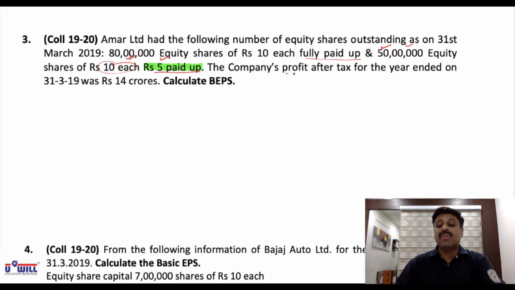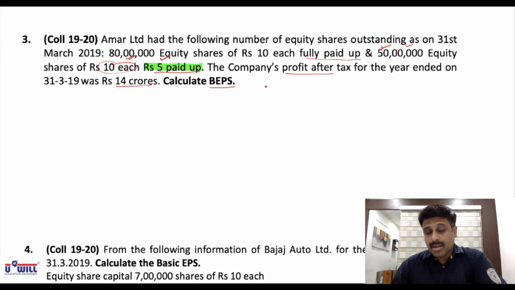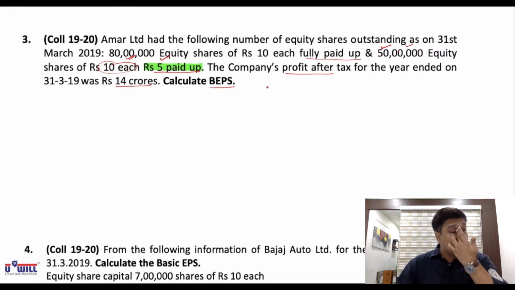The company's profit after tax for the year ended on 31/3/19 was 14 crores. Calculate BEPS, means basic earning per share. Now, understand this. Profit after tax is given to you. What is the formula of basic EPS? Profits attributable to equity shareholders divided by weighted average number of shares. Now, what are profits attributable to equity shareholders? Profit after tax minus preference dividend. We discussed that. Fixed dividend on cumulative and proposed dividend on non-cumulative preference shares we subtract.